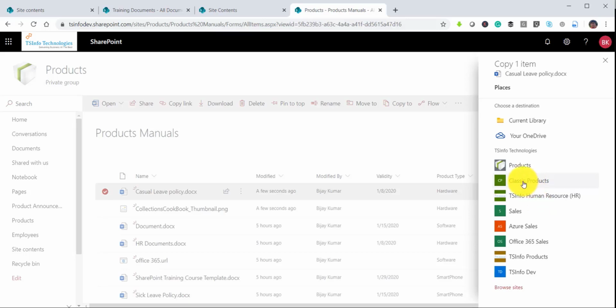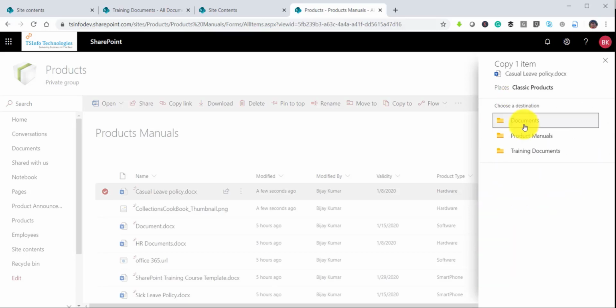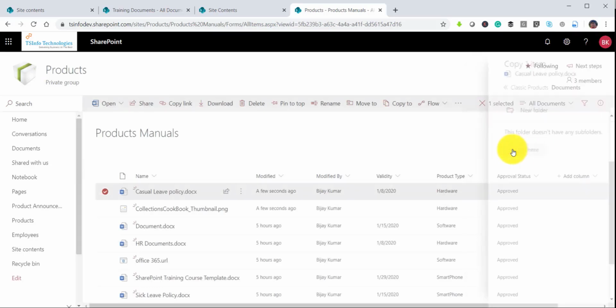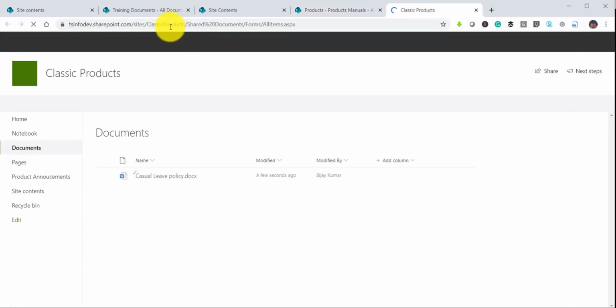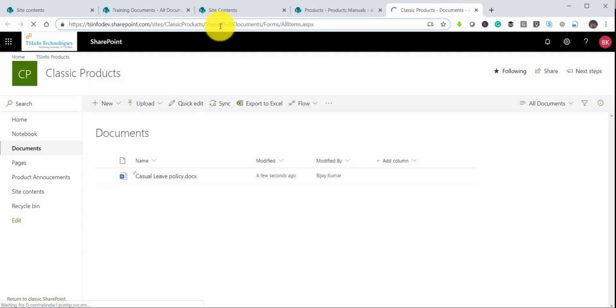I will click on classic products, and it is showing me these are the documents libraries where you want to copy it. So for example, I want to copy to the documents. You can see, if you want to create a folder, you can create it, or you can just click copy here. Now it is copying, and we will be able to see the document once it is copied. You can see it is saying copied the item to this document. If I click on this, you will see this is the classic product, and there is a library and this is our document.